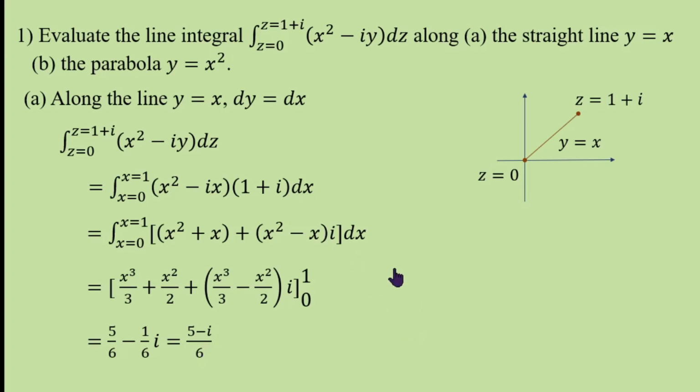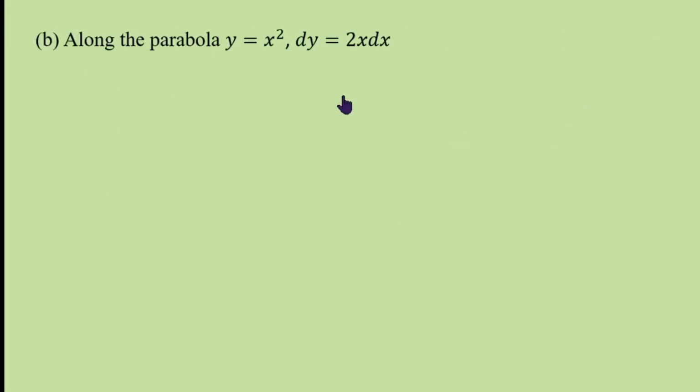The second one is along the parabola y equal to x square. Along the parabola y equal to x square, dy is 2x dx. Therefore, you are integrating the given function along this parabola y equal to x square from (0, 0) to (1, 1).